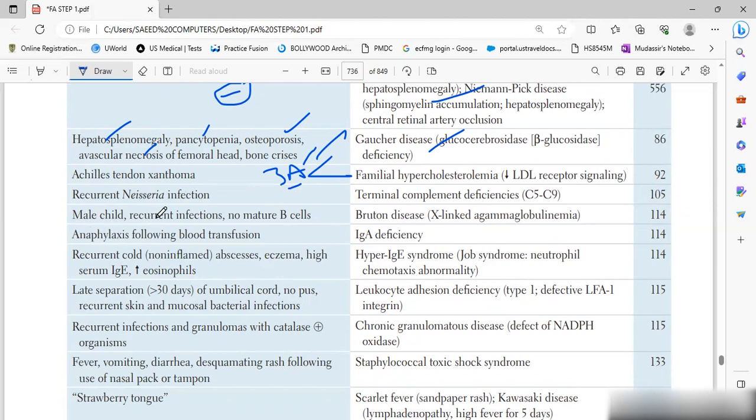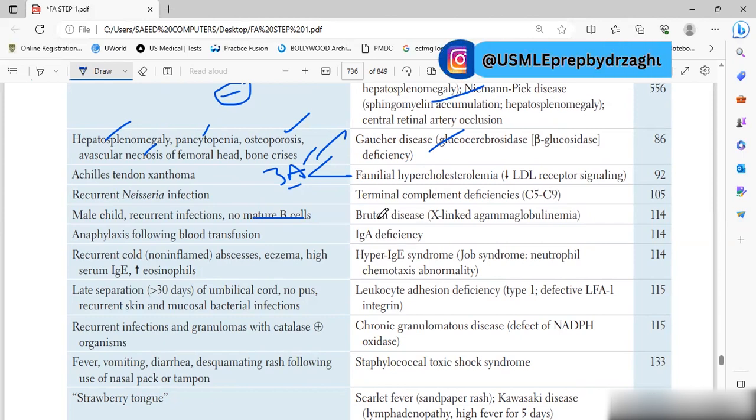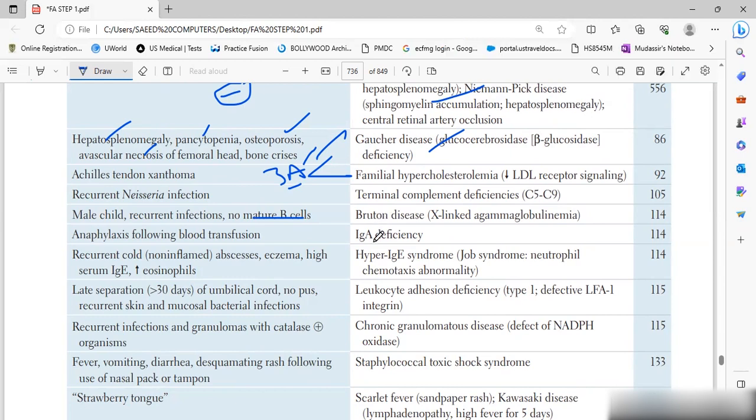Male child, recurrent infection, no mature B cells. So that is Bruton, Bruton for boys. If a boy comes with recurrent pyogenic infection due to encapsulated bacteria, or recurrent Giardia infection, a recurrent gut infection, that is due to Bruton disease.